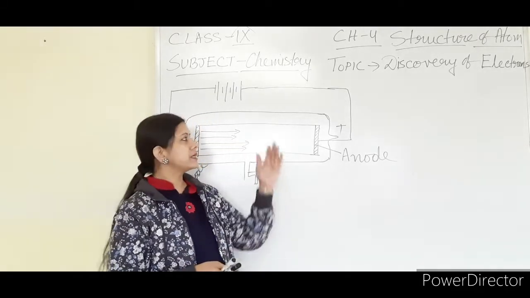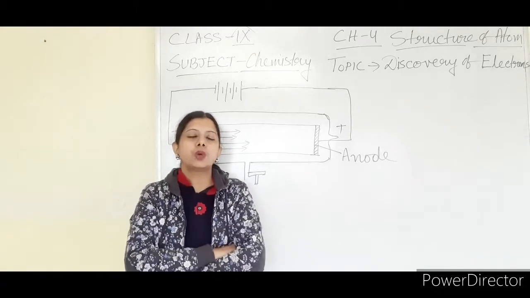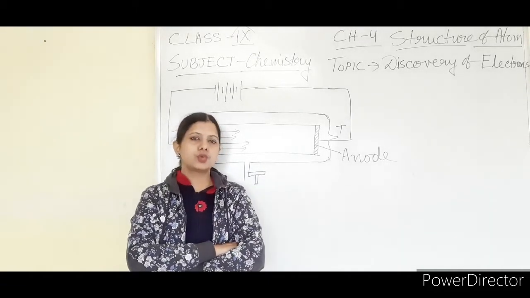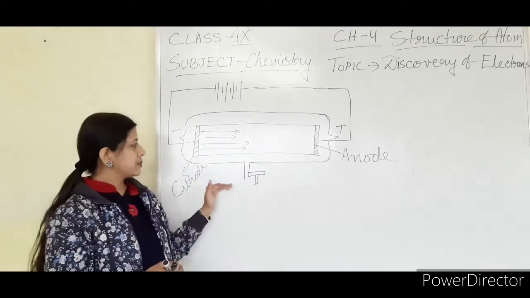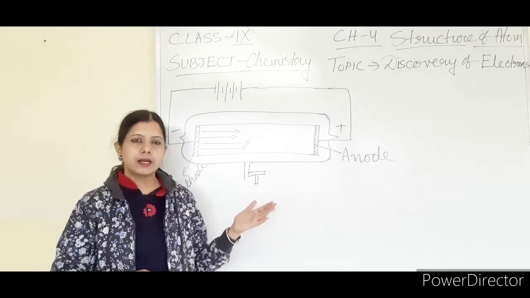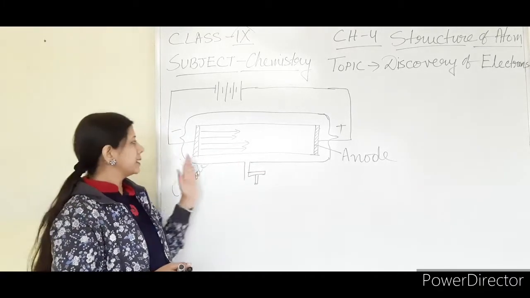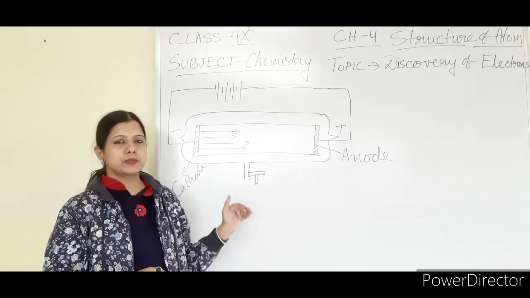But today's topic is the discovery of electrons. J.J. Thomson is the name of the scientist who discovered electrons. He did one experiment. The materials needed for that experiment and how he did it have been drawn here. This is called the discharge tube experiment.